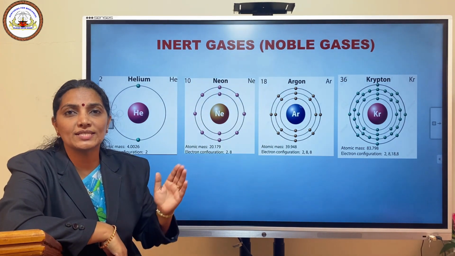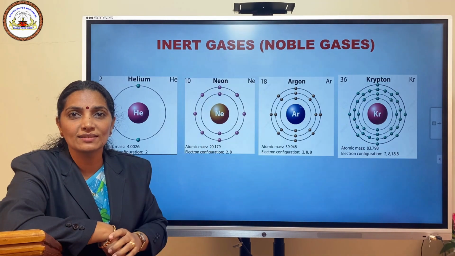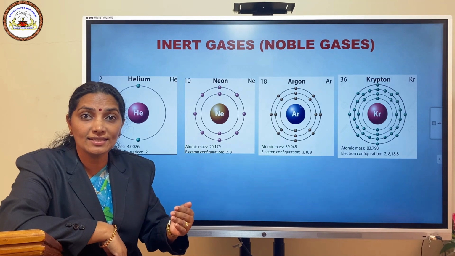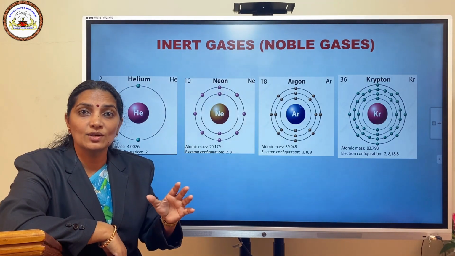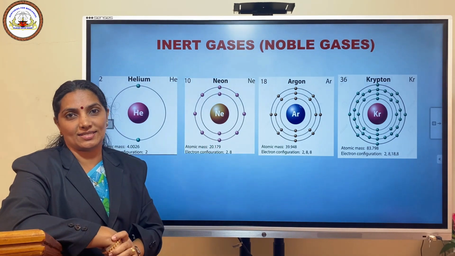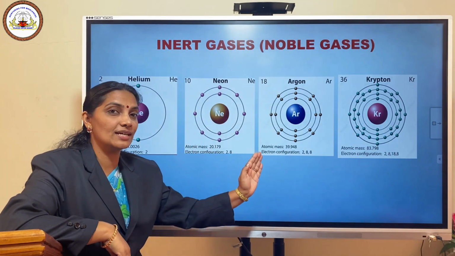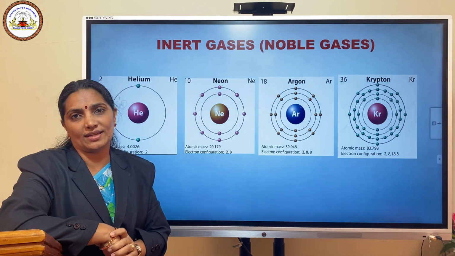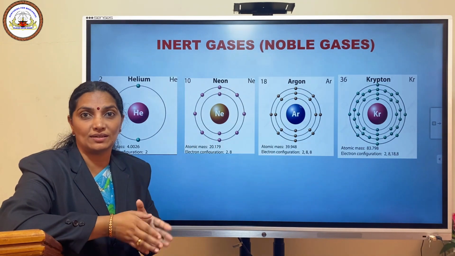Can you assume the nature of these elements from their names? The name is inert gas. Inert gas means they are gases which are inert towards chemical reactions. These elements are chemically inert. They never undergo any chemical reactions. They are stable.